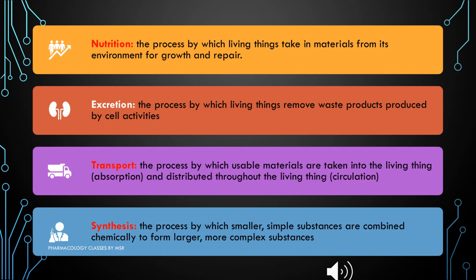And the next one is transport. We take materials into our body, but every organ requires those particular nutrients and materials. So how does our body transport those materials to all the different parts? This process of distributing throughout our body is nothing but transport or circulation. And the next one is synthesis. Smaller or simpler substances are combined together to form a larger chemical molecule or a complex substance. That is synthesis.